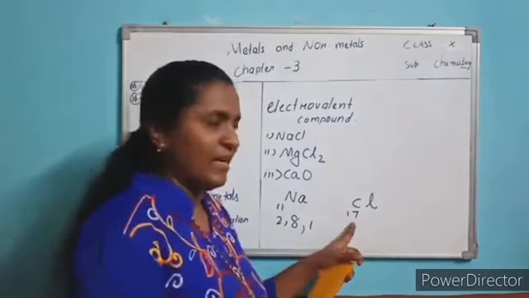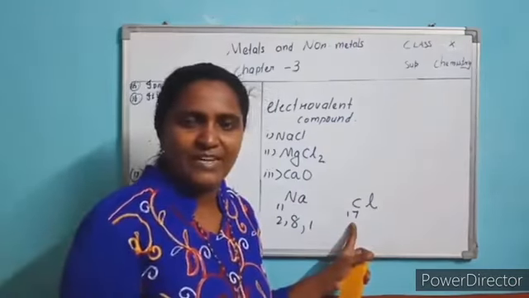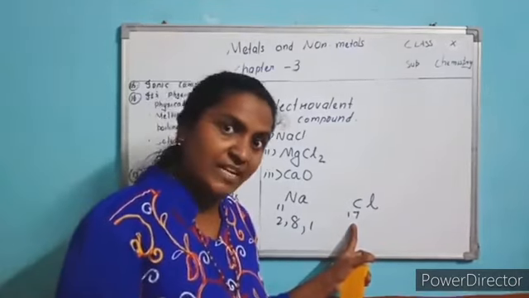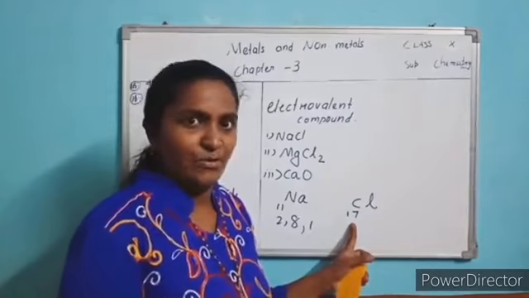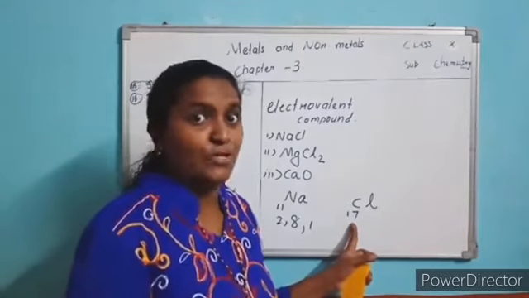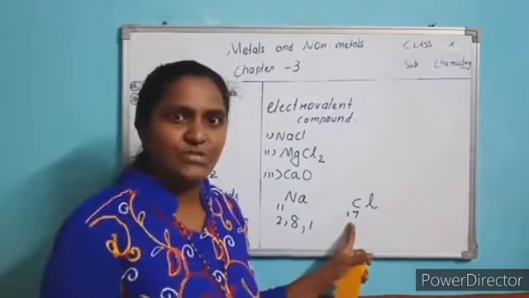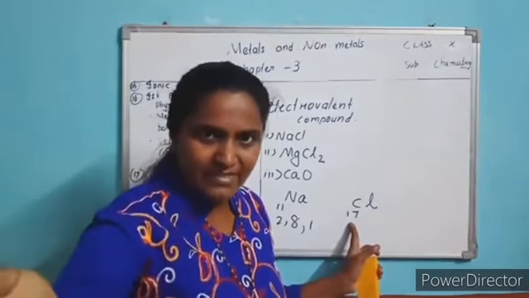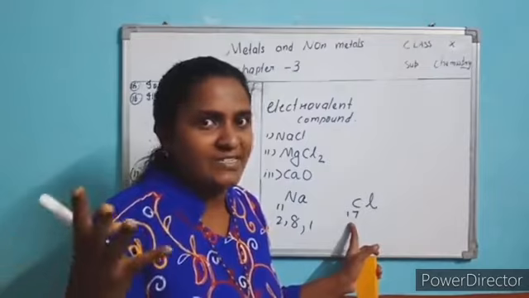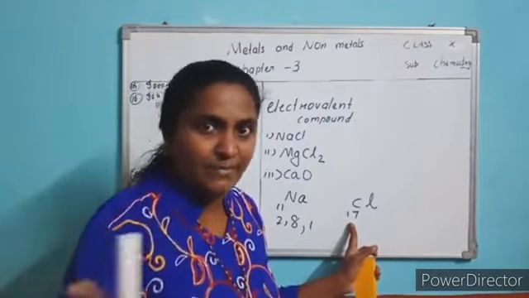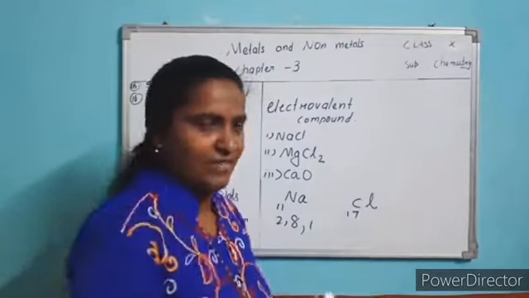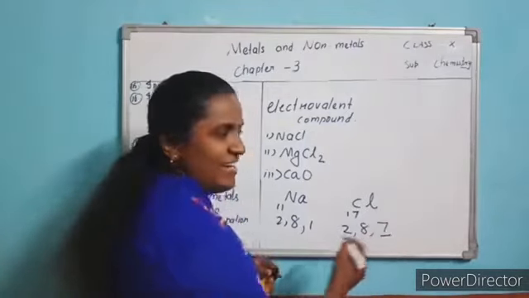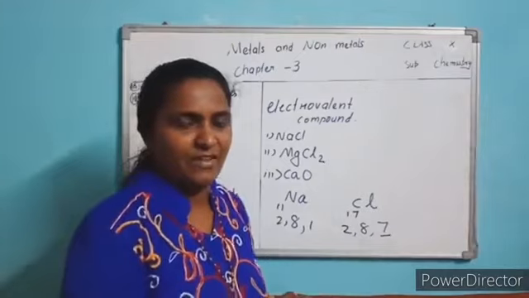Understood? Now come back to chlorine. Chlorine has atomic number 17. That means 17 protons as well as 17 electrons. Protons and electrons remain the same for a neutral atom. Now you distribute these electrons. First cell it is 2. Second cell it is 8. And how many electrons are left? 7. The third cell can accommodate 8, but you are having 7. Understood? 2, 8 and 7. So the valence cell electron here is 7.